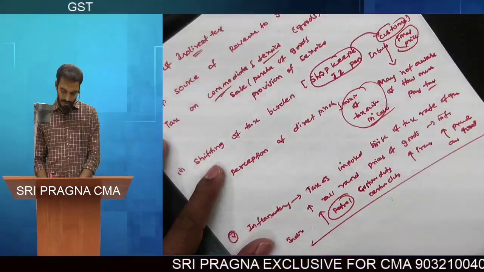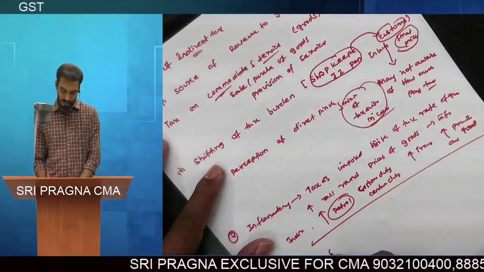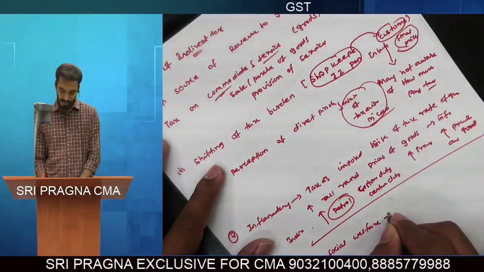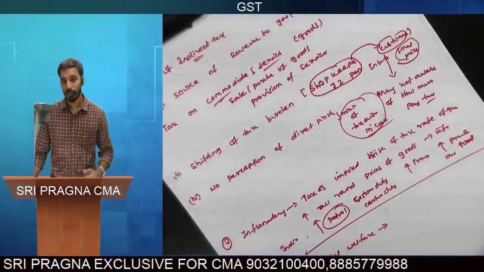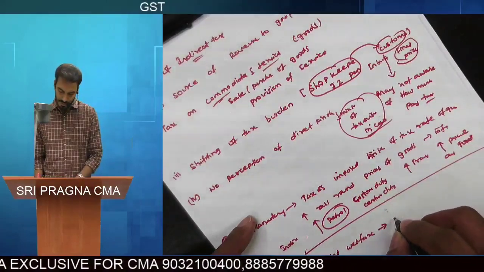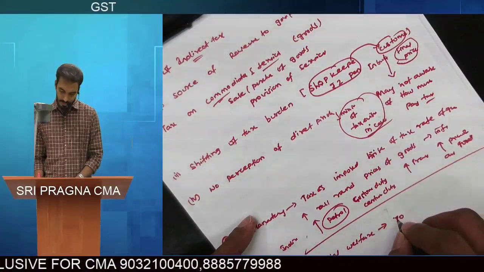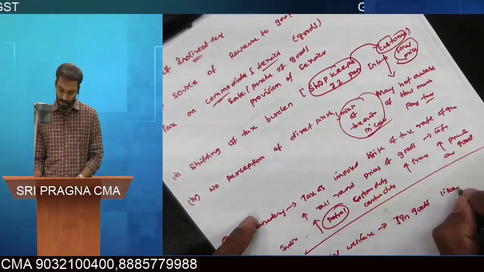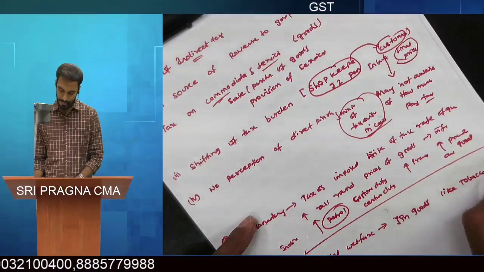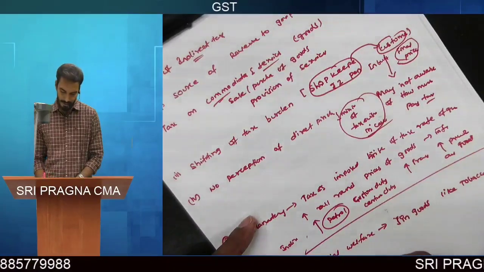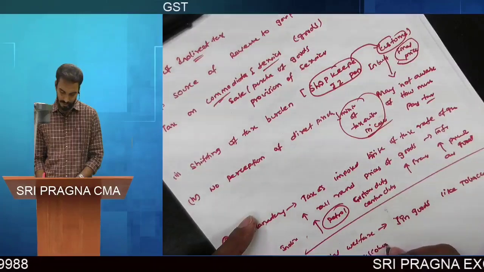And it promotes social welfare. Indirect taxes promote social welfare. Sir, what is meant by social welfare? How will tax promote social welfare? For example, there are sin goods like tobacco, pan masala, and alcohol, liquor for human consumption.